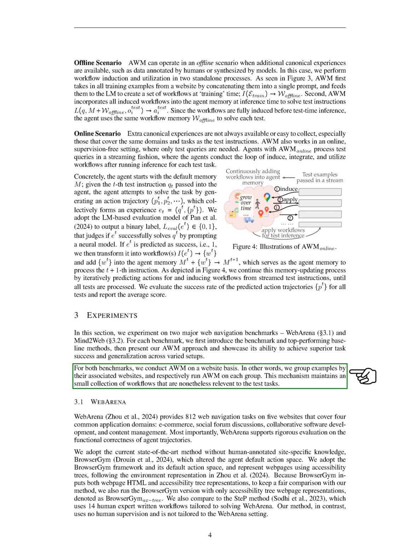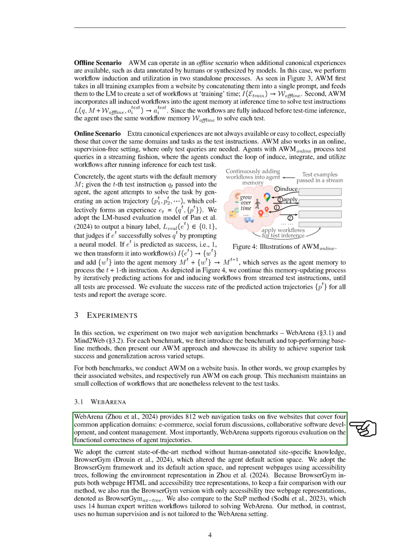We apply AWM on a website basis, grouping examples by their associated websites and running AWM on each group. This approach keeps a small set of relevant workflows for the test tasks. For Web Arena, we have 812 web navigation tasks across 5 websites, covering 4 main application areas: e-commerce, social forums, collaborative software development, and content management. Web Arena allows for thorough evaluation of the correctness of agent actions.